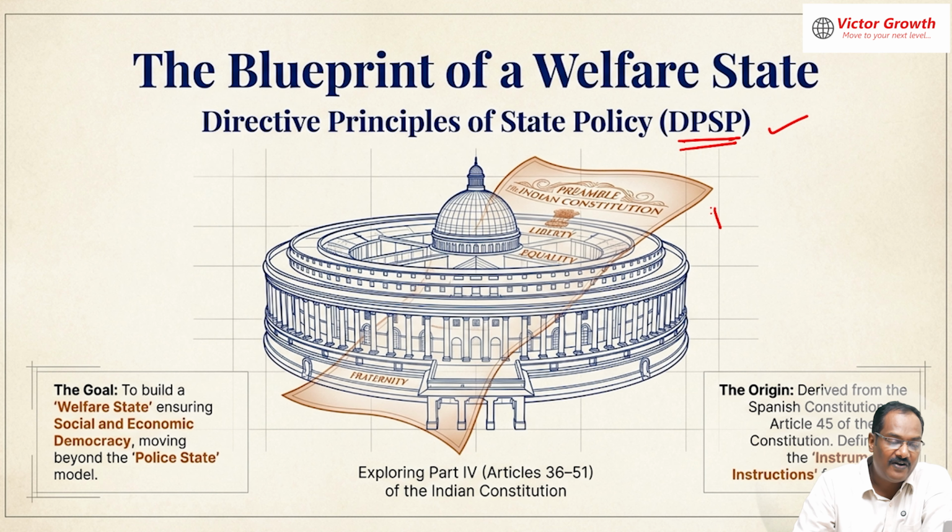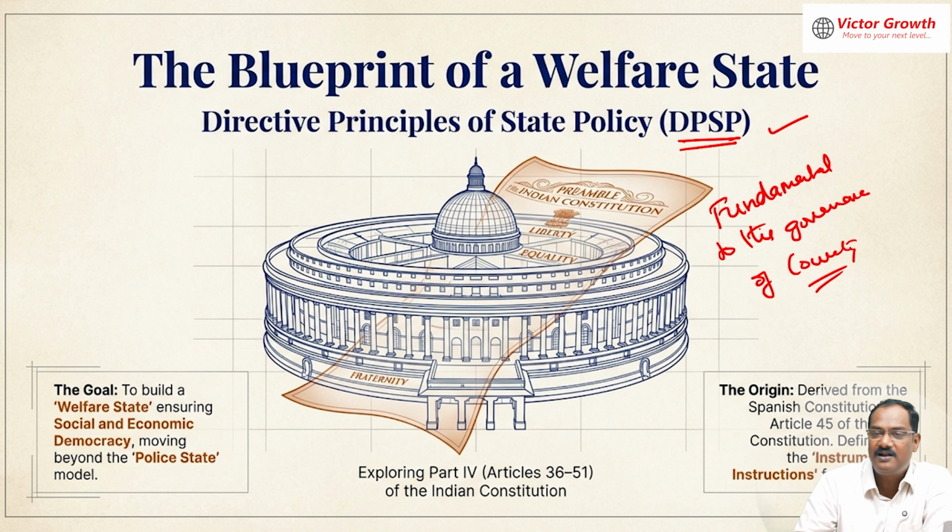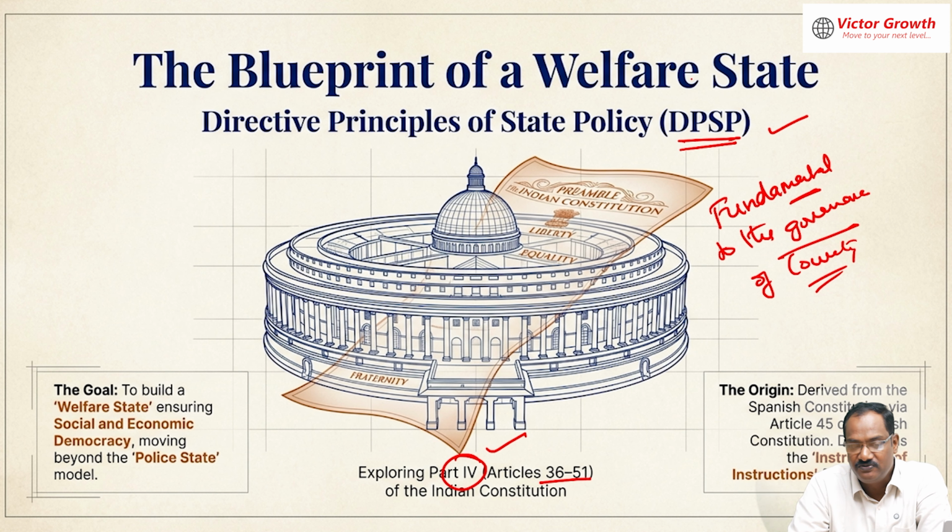It is fundamental to the governance of the country. This question is asked several times in the exam, and the moment they see the word fundamental, you will mark option B, fundamental right. Don't do that. Fundamental to the governance of the country is the directive principles of state policy. That means if governance has to be there, there are certain fundamental principles given in the directive principles of state policy. It comes under Part 4 of the Constitution, between Articles 36 to 51.